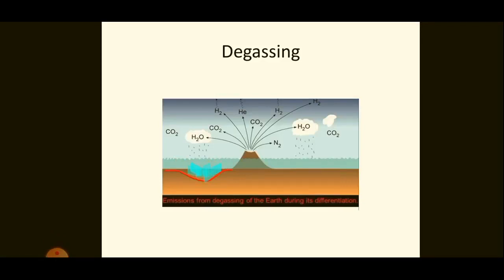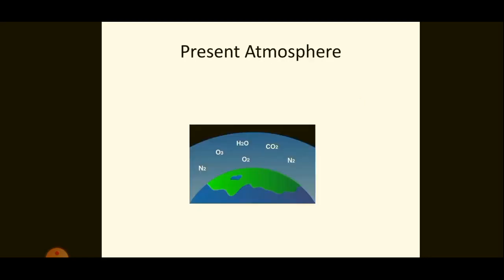Now, the third step. Life began to evolve, that is, cyanobacteria or blue-green algae was formed in the oceans. As a result, what happened? Photosynthesis occurred, and therefore oxygen got released into ocean water. As time passed, more and more oxygen was added into the ocean, and ocean got saturated with oxygen. Therefore, oxygen began to release into the atmosphere. Thus, the present atmosphere was formed.